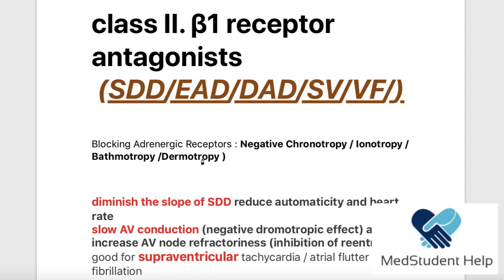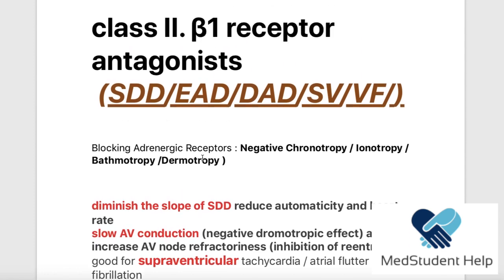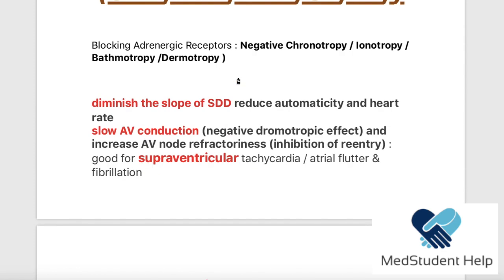Now, let's see how that happens. The beta 1 receptor antagonists are going to diminish the slope of the SDD. As I showed you before, if we decrease the slope of the SDD, the heart rate is going to decrease.